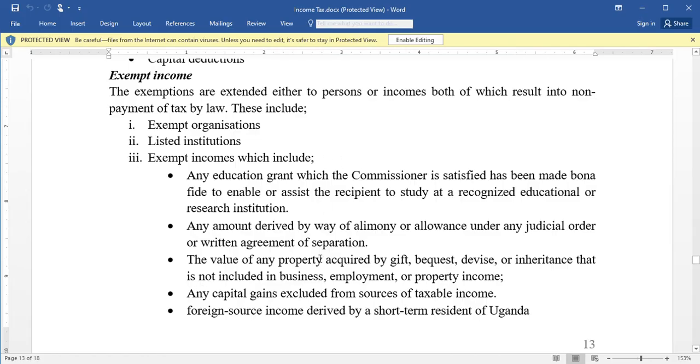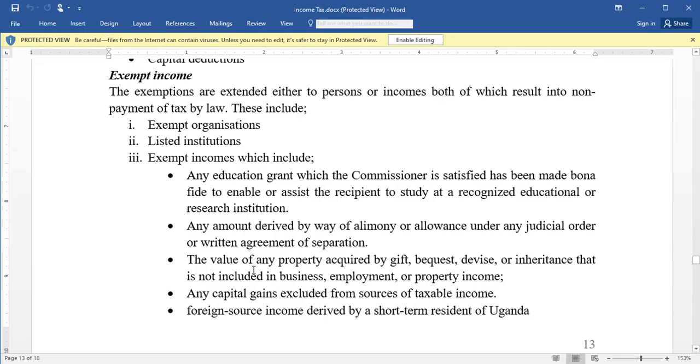Then any amount derived by way of alimony or allowance under any judicial order or written agreement of separation is also not taxed. Any amount derived by contribution or allowance under any judicial order is not taxed. Then the value of any property acquired by gift, bequest, divorce, or inheritance that is not included in business, employment, or property income.